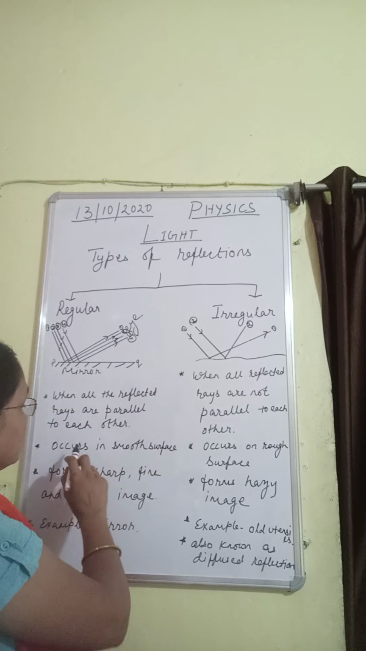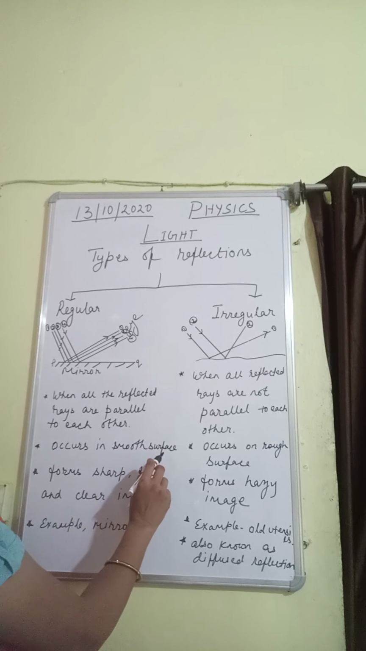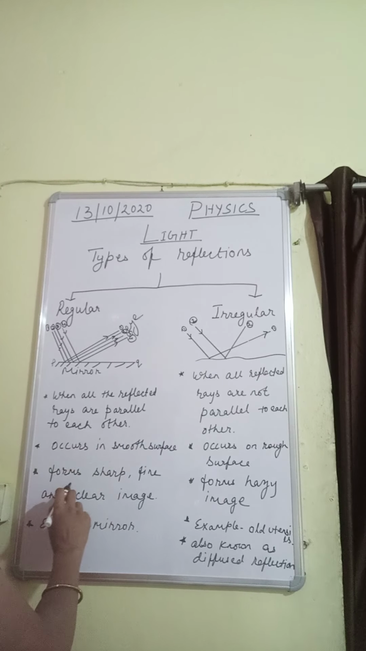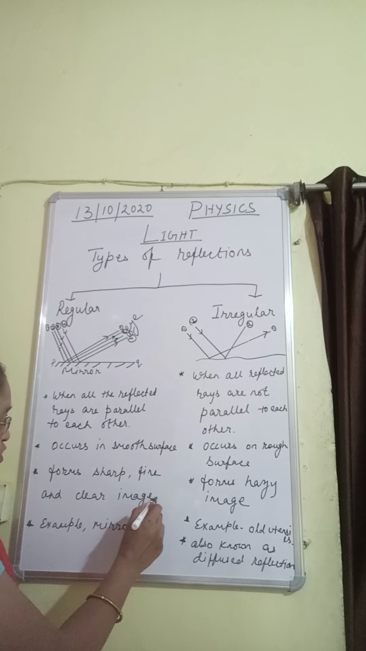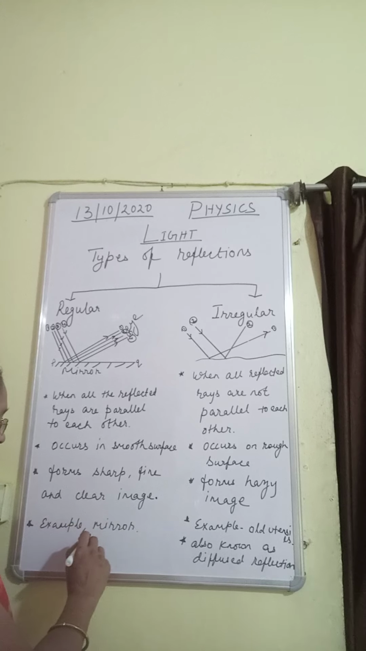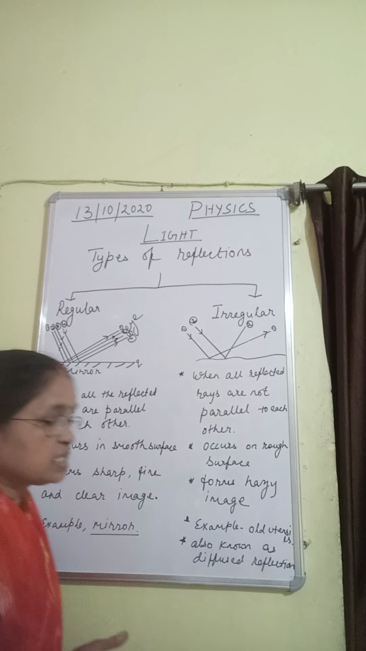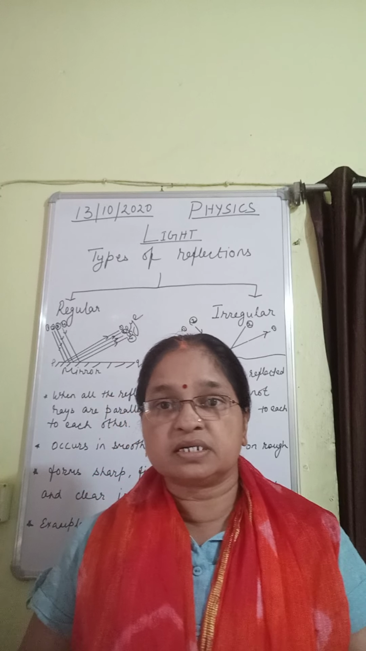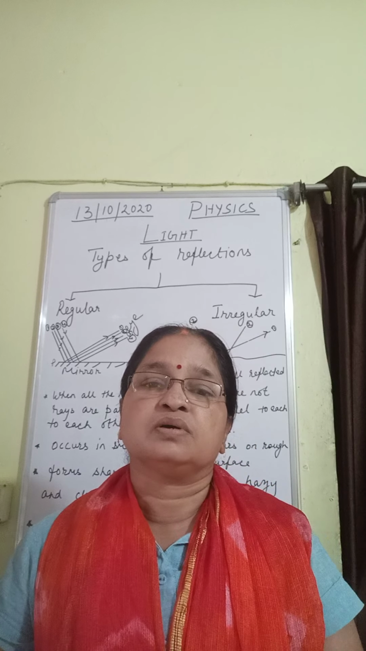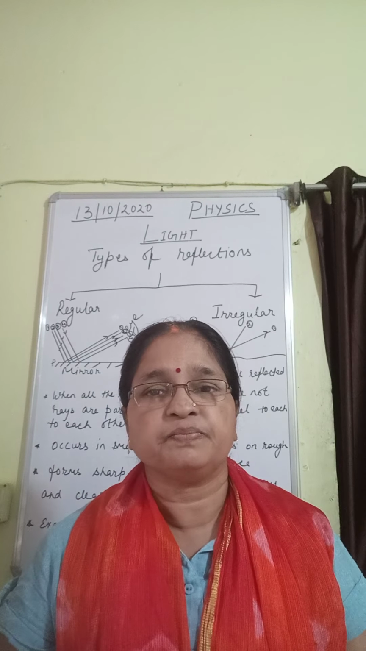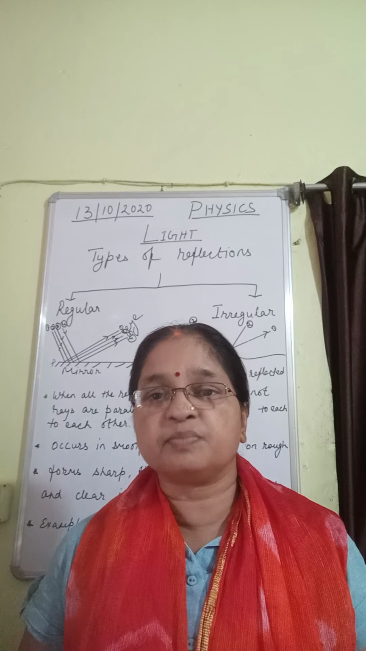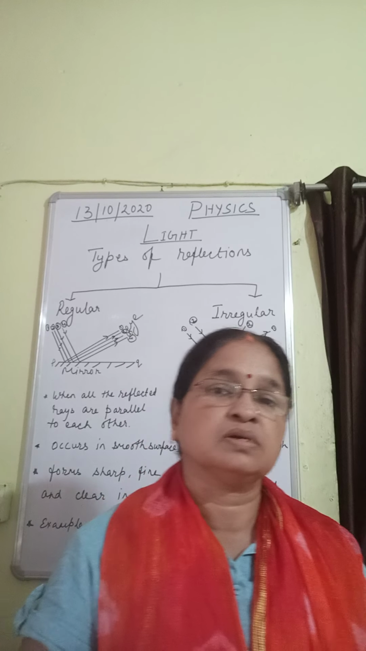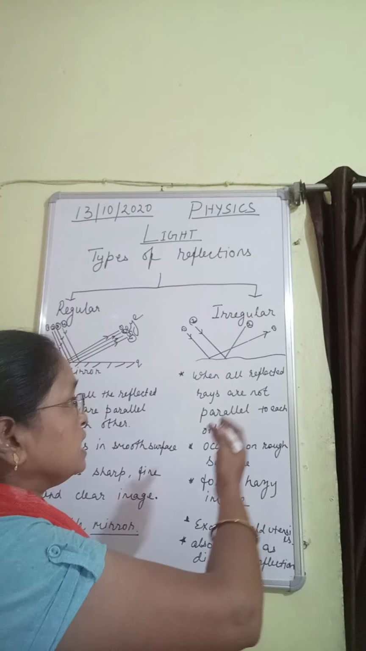Regular reflection occurs in smooth surfaces. It forms sharp, fine and clear images. And a very good example is a mirror, because nothing is smoother than a mirror. But students, did you know, in the whole universe nothing is 100% smooth. Let's see another one.